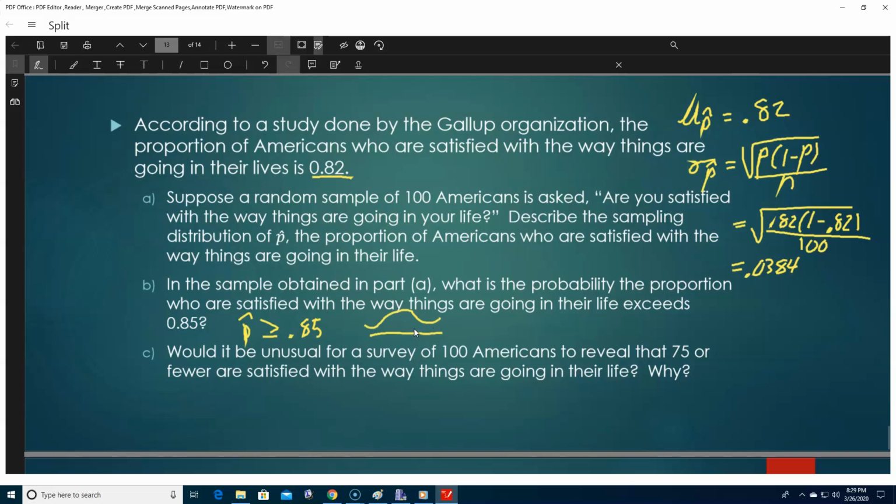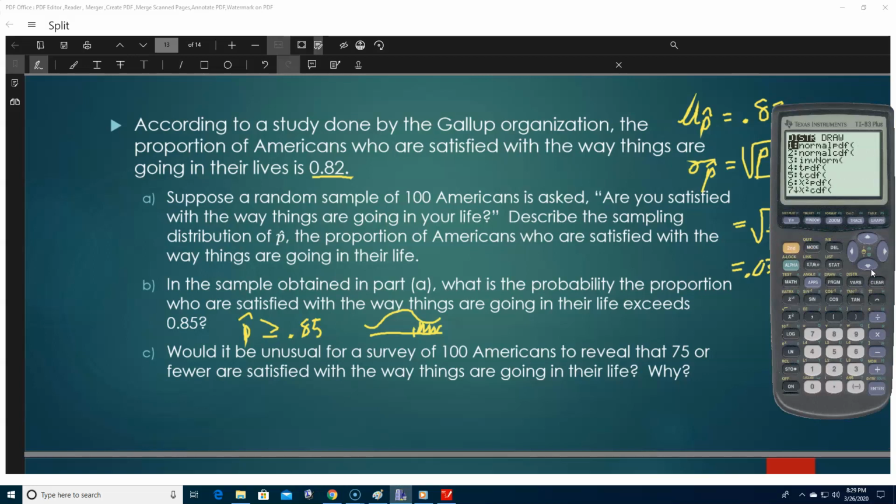If we're greater than or equal to, we're talking about something to the right. So when we do our normal CDF, our lower bound number is going to be what we start with, and our upper bound number is going to be that giant E, our giant 1.